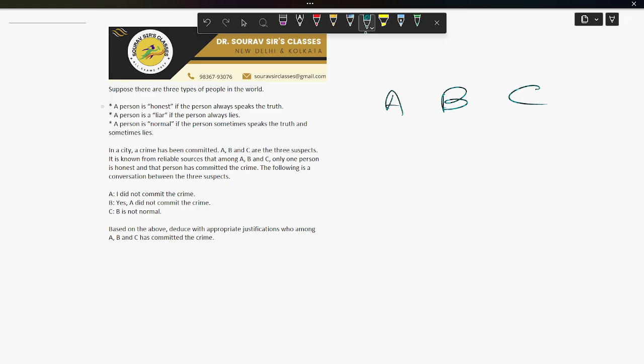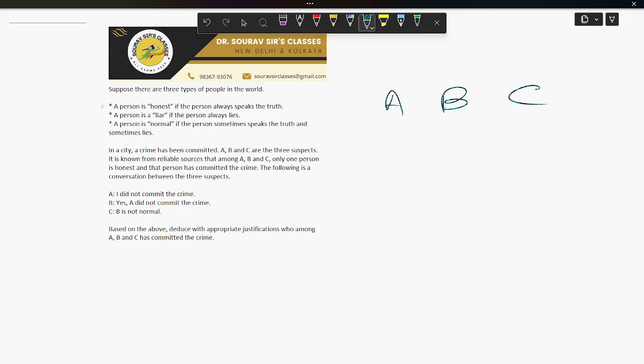So firstly we have to understand the implications of each person's type. Since only one is honest, the other two must be either liars or normals. Also, the honest person is the criminal. Okay. Now step 2: assume each person is honest and check for consistency. Let's consider each person being honest one by one.